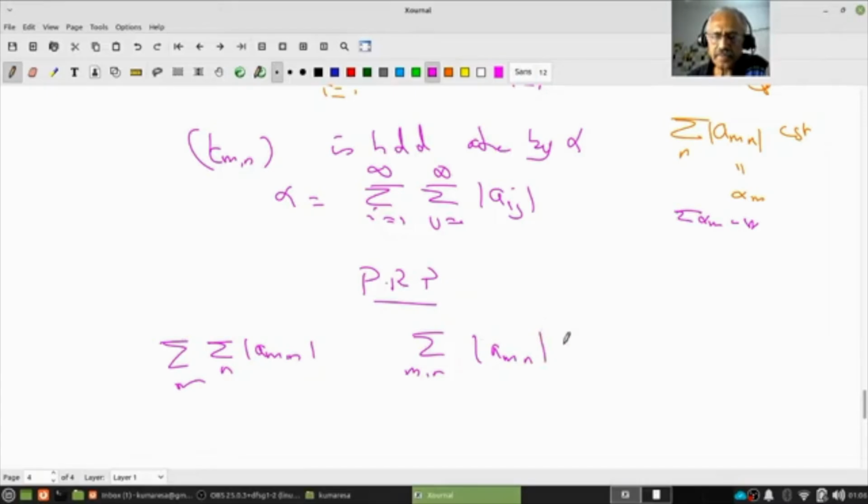From the first part, this shows the second thing also exists. If the double sum exists, we showed that the iterated sums also exist. Therefore, the second iterated sum exists. Therefore, we have proved completely whatever we wanted. Make sure that you understand. If one of the three sums, there are two iterated sums and one double sum, of absolute terms, if one of them exists, the other two exist. Have you understood? Right.